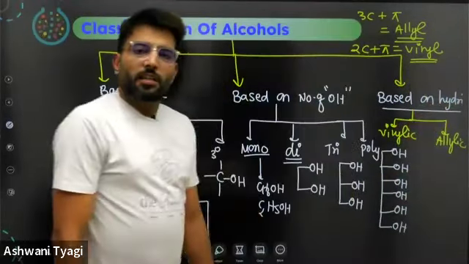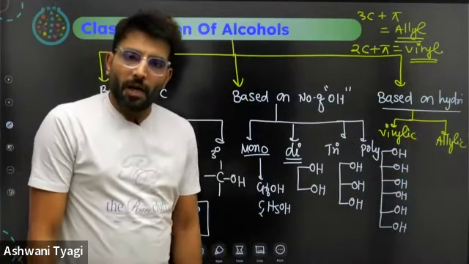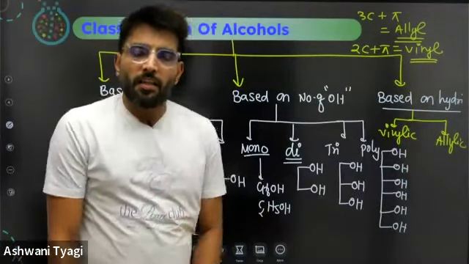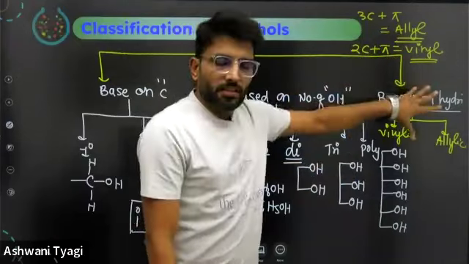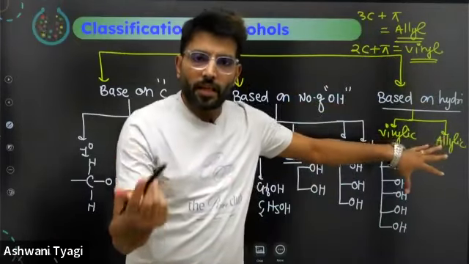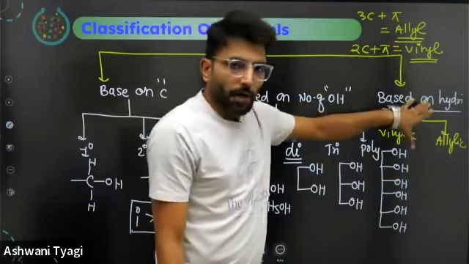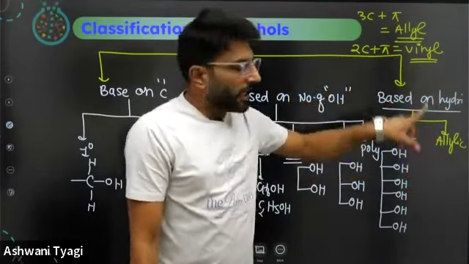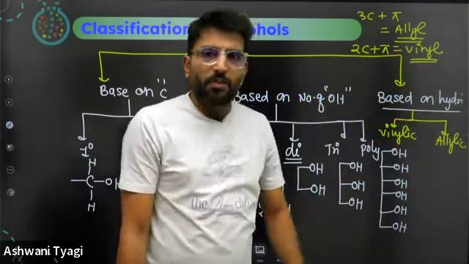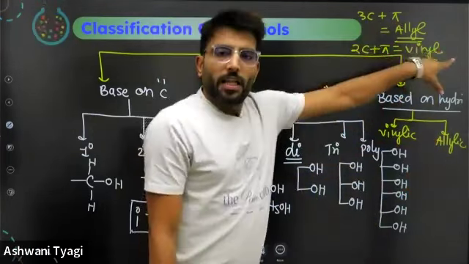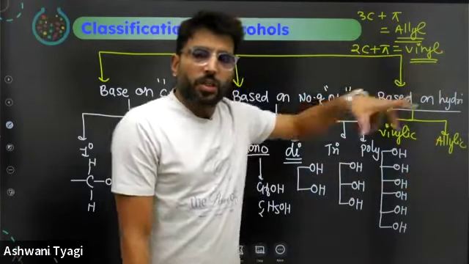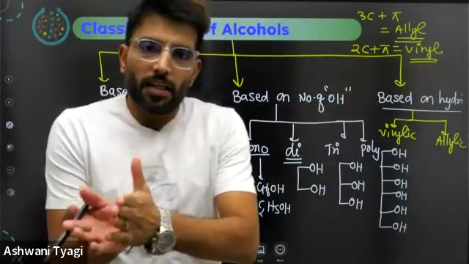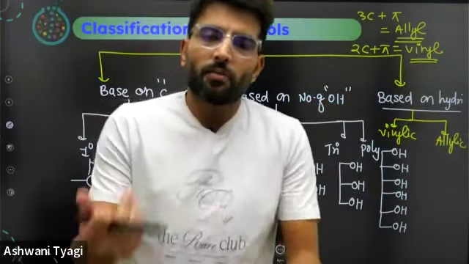If there are 4 carbons plus 1 pi bond, it is called crotyl. So these are basic terminologies used to get the trivial names of such compounds. Vinyl alcohol does not exist. Vinyl chloride exists, PVC, polyvinyl chloride. Allyl alcohol may exist. What is allyl?